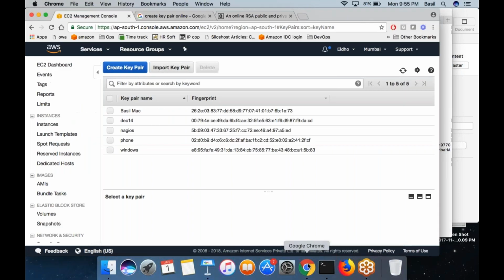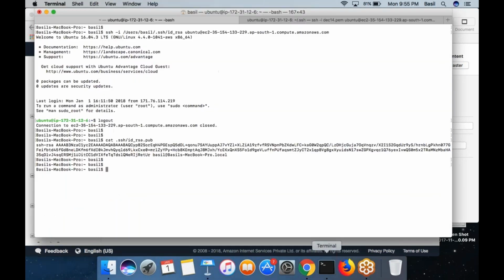Actually, you shouldn't even let AWS create the key pair for you. I would rather use this import option, right? Because only you have access to your private key. In my case, on my Mac, I created a private and public key.